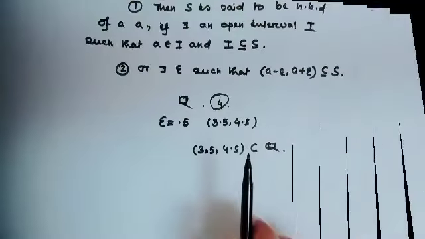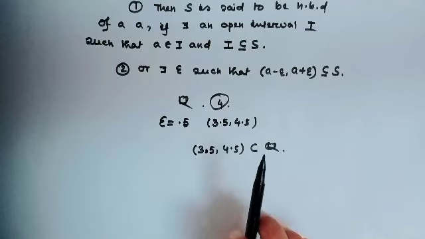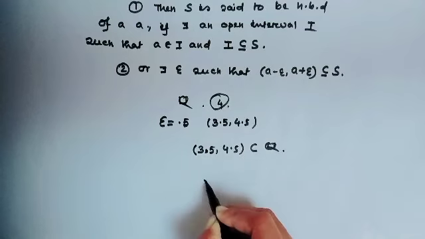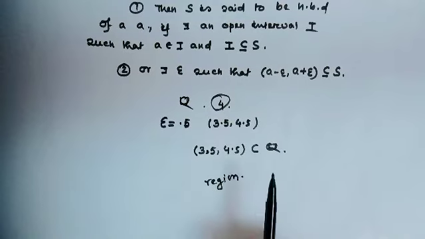Okay. When you are talking about space, in that case the neighborhood will be the region around the point.